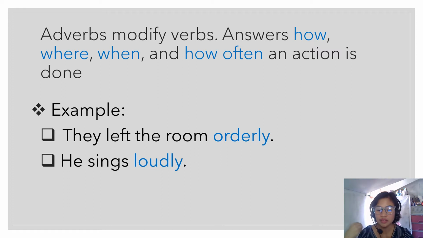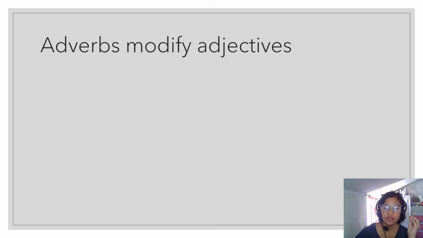Seriously is the adverb that modifies or describes how he will consider the suggestion. It is seriously. Next, let's look at the adverbs that modify adjectives.